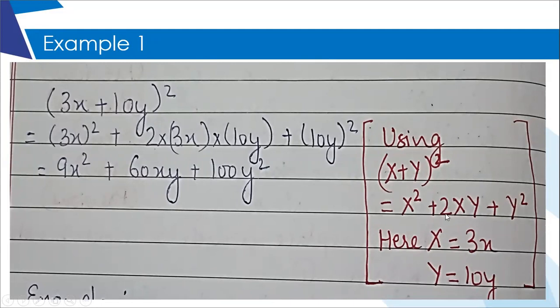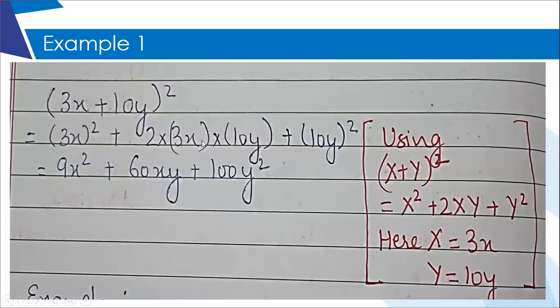Then in the middle term, it is 2 into x into y. Now here 2 is getting multiplied with capital X. And what is my capital X? It is 3x. So I have written plus 2 into 3x. Then it is getting multiplied with capital Y. And what is my capital Y? It is 10y. So I have written over here into 10y.